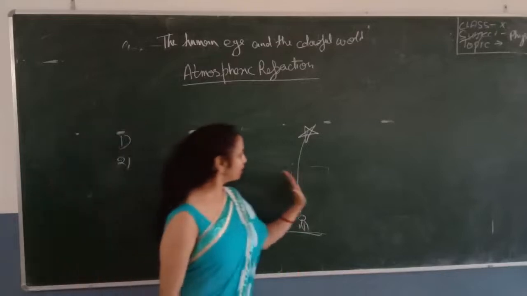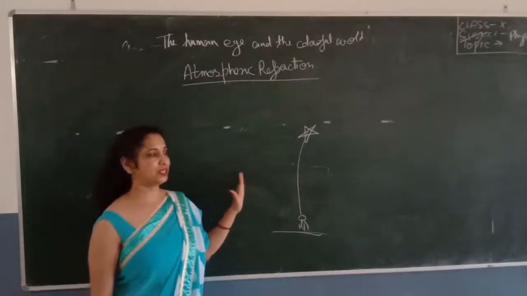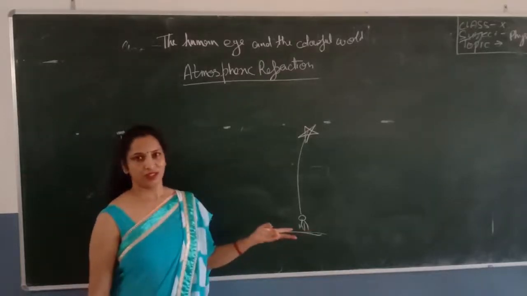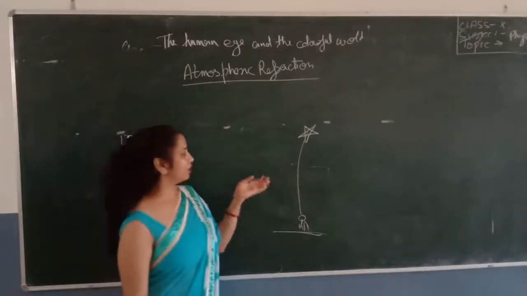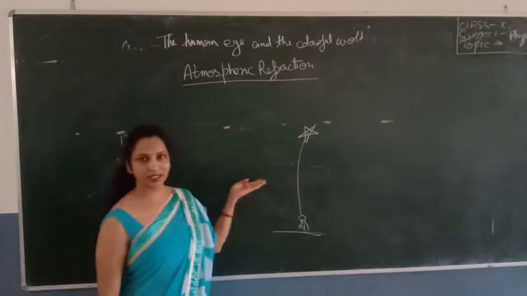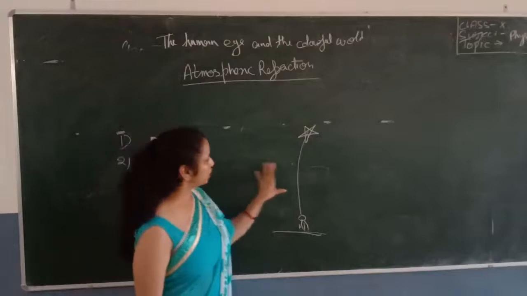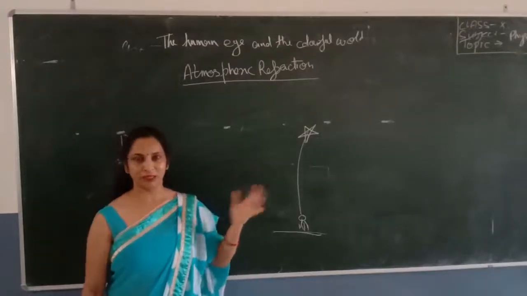Since the atmospheric densities continuously change, these atmospheric densities continuously change due to the reason that there can be a flow of warm air. So in between, it is possible that air of different density can be present here. Somewhere warm air is flowing, and if that warm air suddenly arrives, what will happen is that a rare medium is formed there.